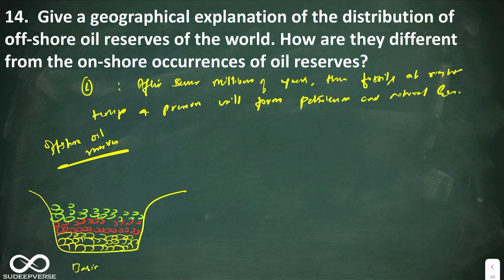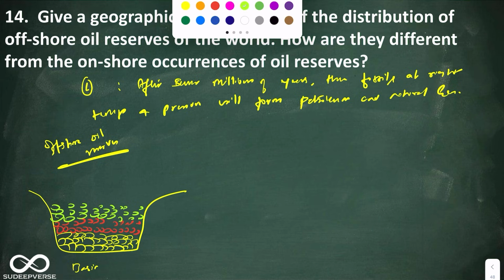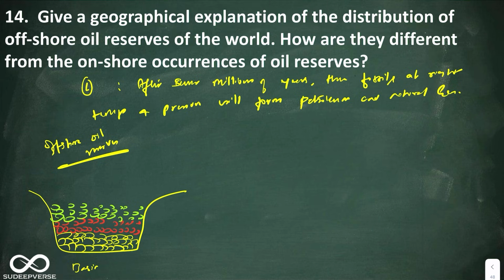Look at this, they are cut off from oxygen. So you can tell that these are marine organisms which fossilize to form petroleum and natural gas.